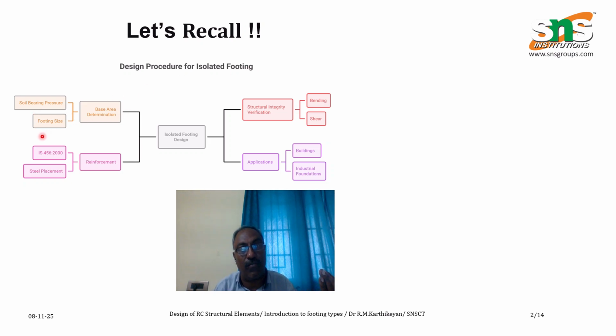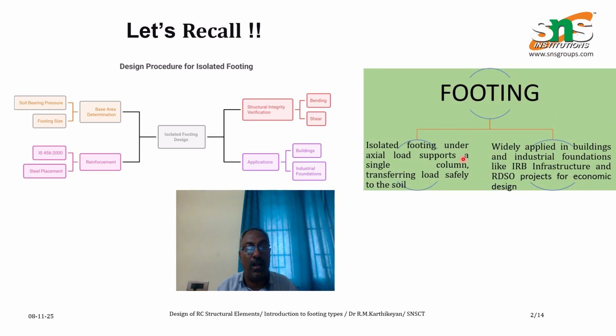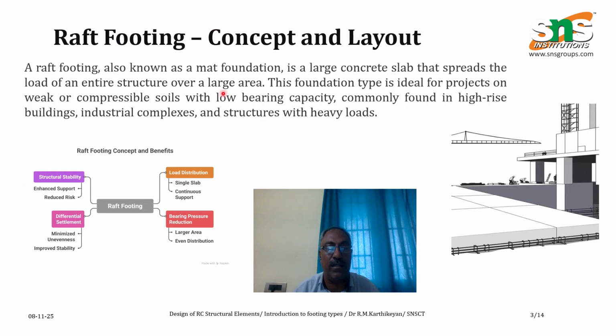What is isolated footing? Isolated footing is a single column on a single footing. If we have to connect two columns, it is a strap footing. Before that, a single column with a single footing is called an isolated footing. It is economical and versatile. Usually, in all residential houses we provide this one only.